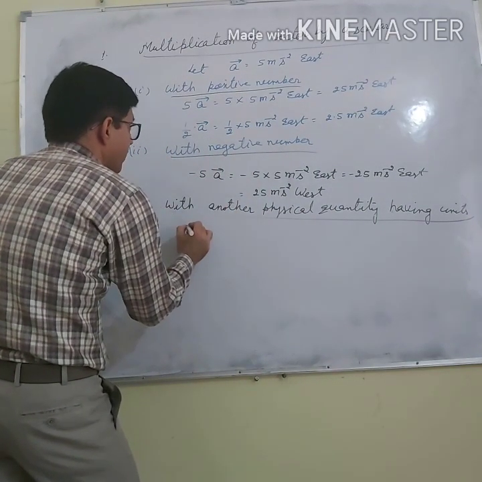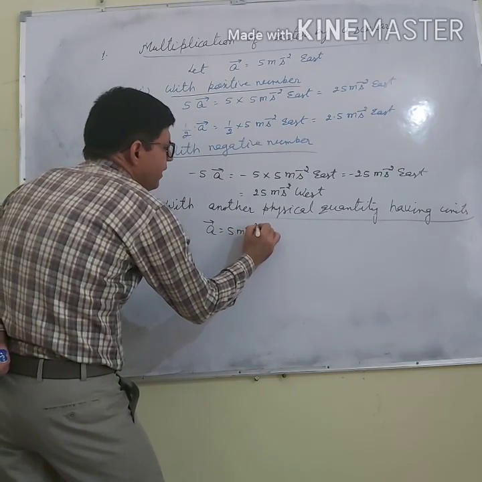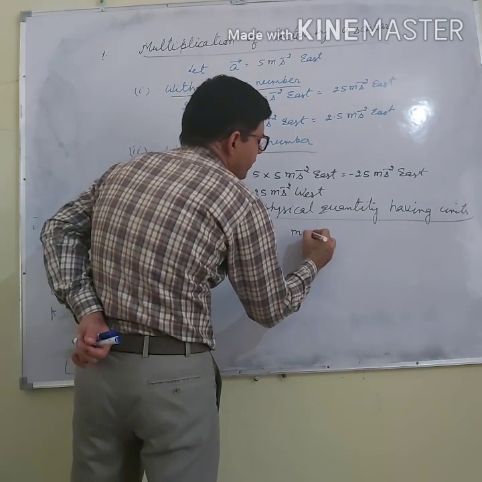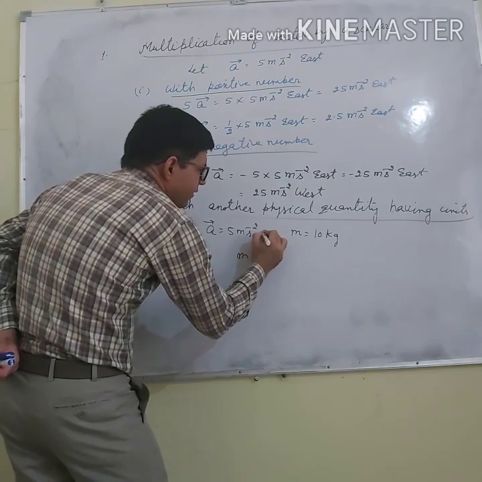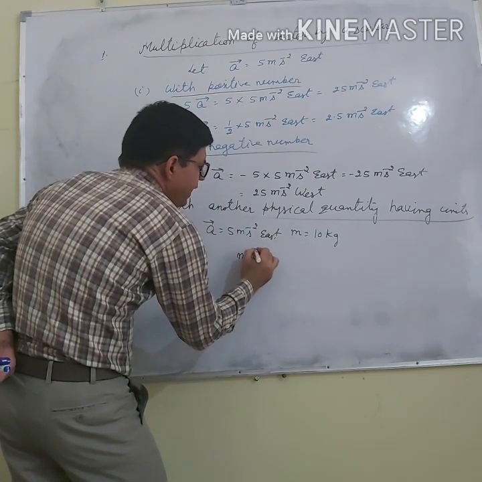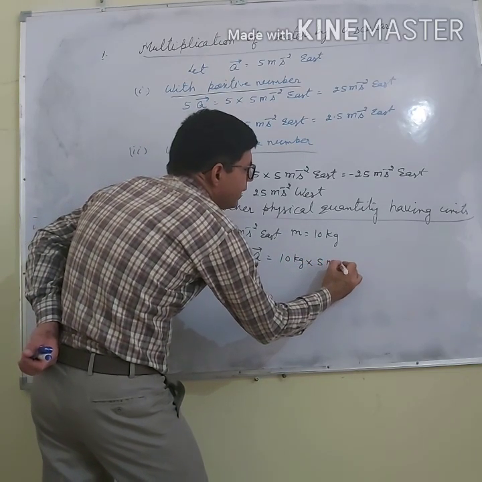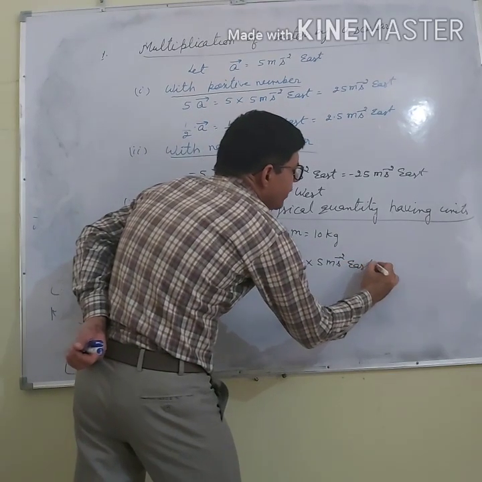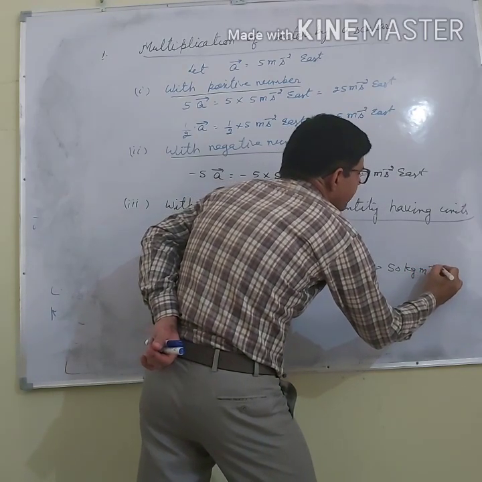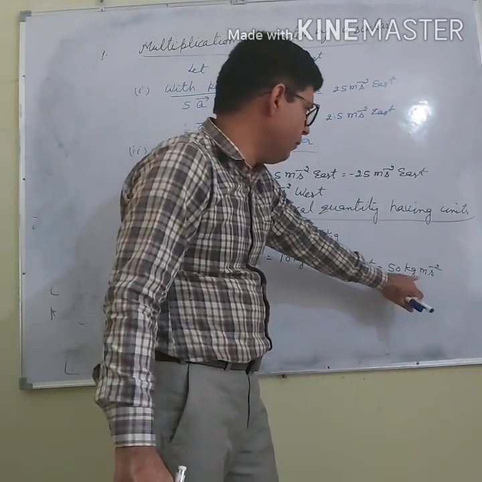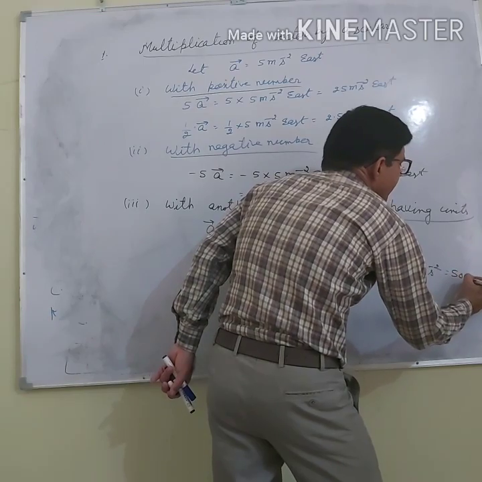For example, if A here is 5 meter per second square, and if I multiply with a mass of 10 kilogram, what will happen? It is again east. M times A: 10 kilogram, and A is 5 meter per second square east. I can say 50 kilogram meter per second square. And all of us know that kilogram meter per second square is the unit of force. So I can write it as 50 Newton.